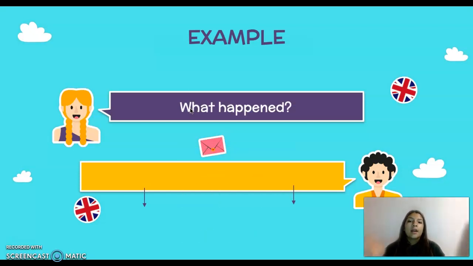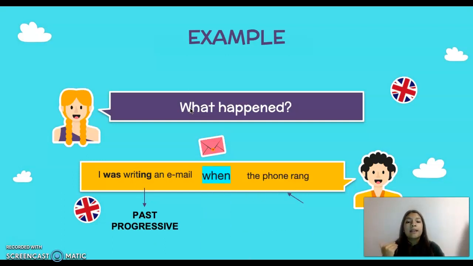So the girl asked, what happened? So the boy said, I was writing an email, past progressive, when, cuando, the phone rang, that is past simple. So next to the when, we have to use a sentence with past simple, okay? Yo estaba escribiendo un email cuando el teléfono sonó. So the action that interrupted the other one was this, the final one, the phone rang.